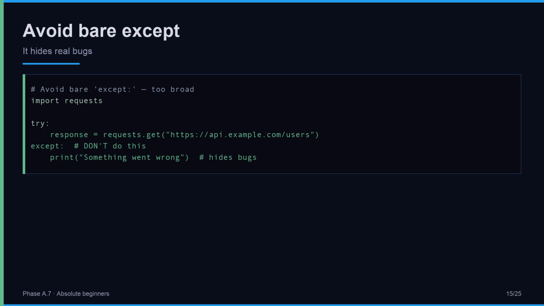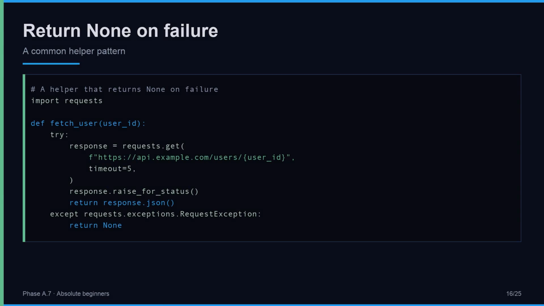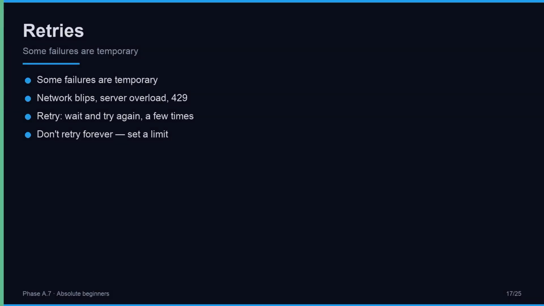Never bare except. A common pattern, a function that returns the data on success and None on failure. Try the call. On any requests exception, return None. The caller checks, if the result is None, something went wrong, otherwise, use the data. This keeps the failure handling in one place and the calling code clean. Returning None is simple. For richer code, return a custom result object that carries the error.